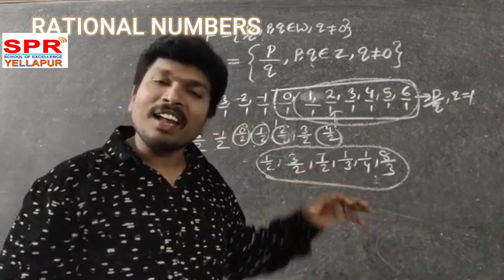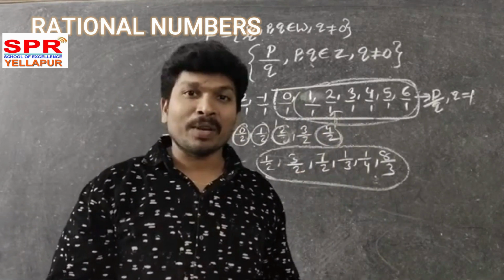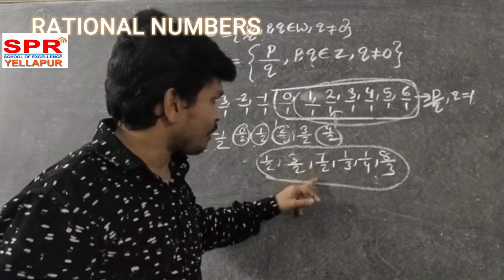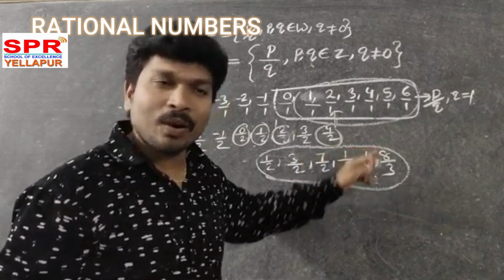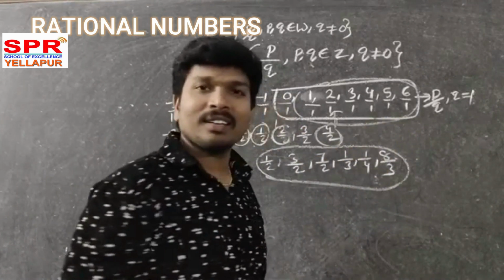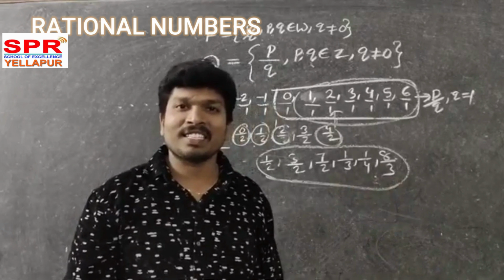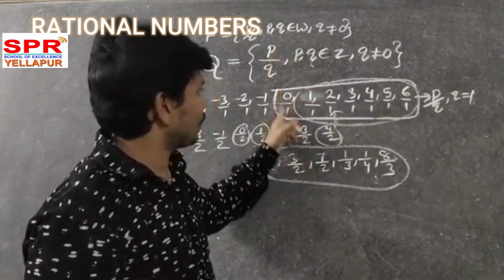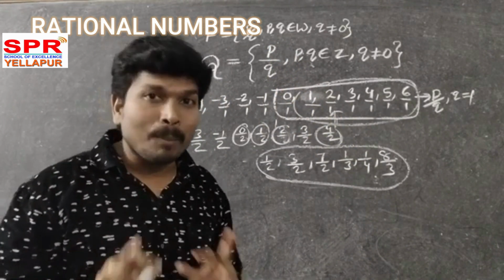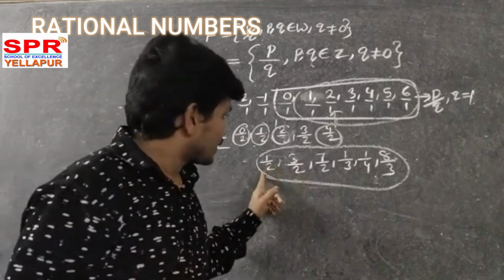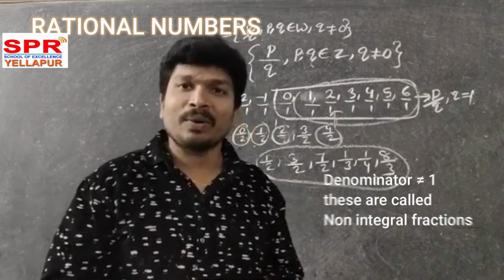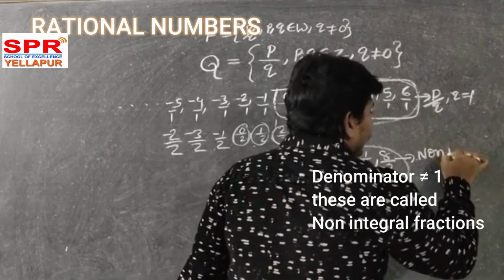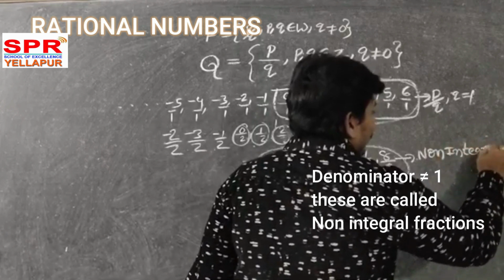All integers are rational numbers. But some numbers are there, no? See here: 1 by 2, 3 by 2, 7 by 2, 1 by 3, 1 by 4, 8 by 3, and so on. Which kind of numbers are these? These are also fractions because here P, Q are whole numbers only. We are getting whole numbers only, no? But the denominator is not equal to 1. So these you call non-integral fractions. What are those?